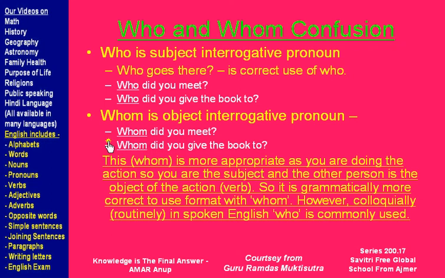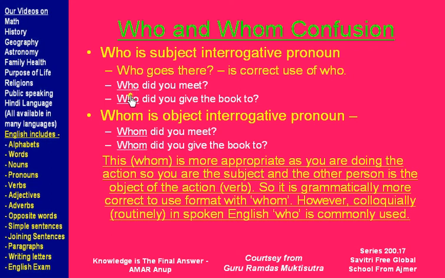However, in routine spoken English, instead of whom we say who. So instead of saying whom did you meet, we say who did you meet. The correct form is whom, because the answer to this question is I met him or I met her, which is an object pronoun. You don't say I met he or I met she, because those are subject pronouns.